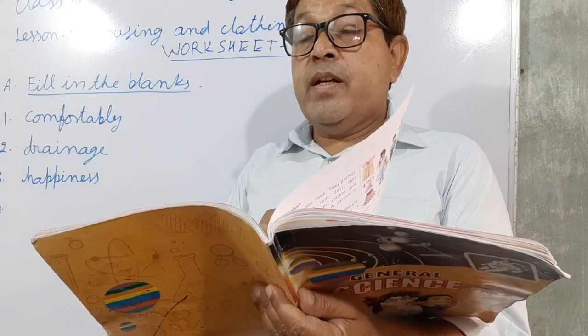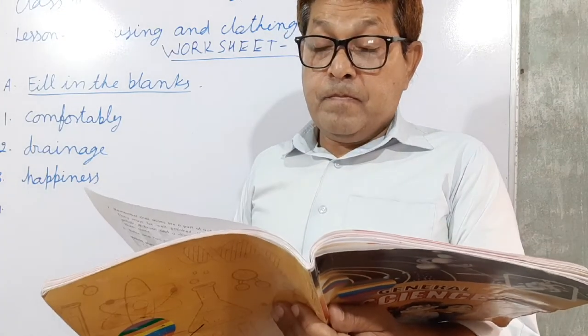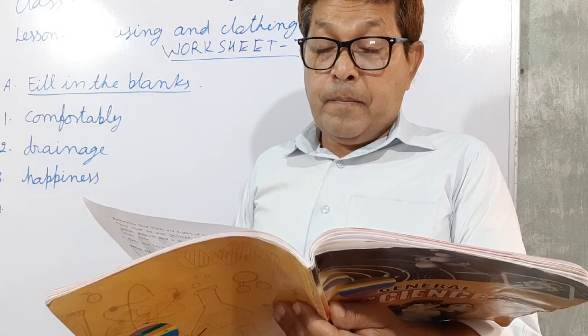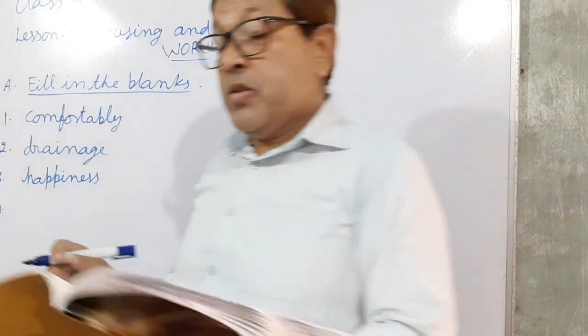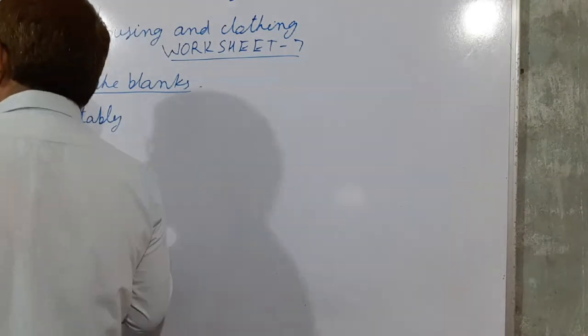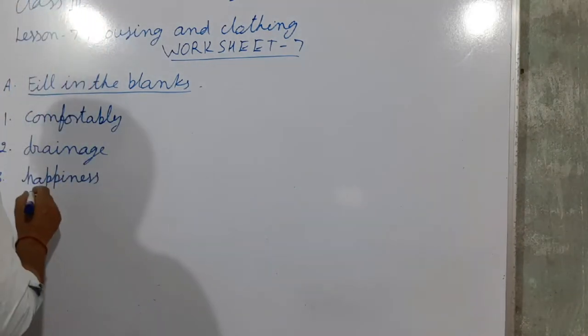Tight clothes hinder free movement and growth. Free is written here, so we have to write here movement.